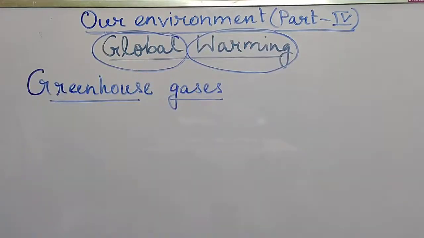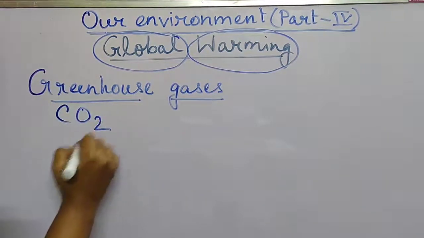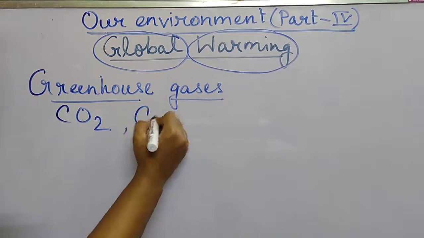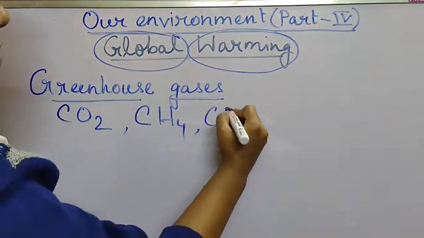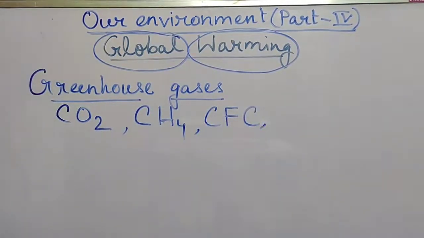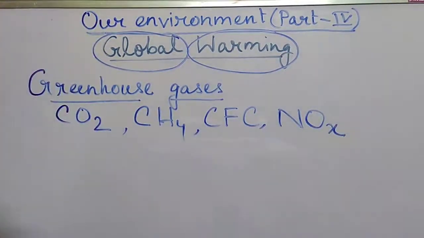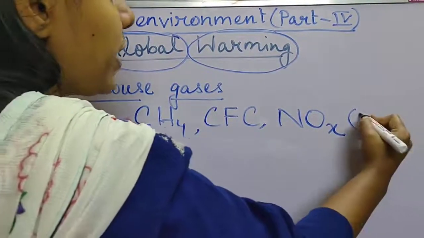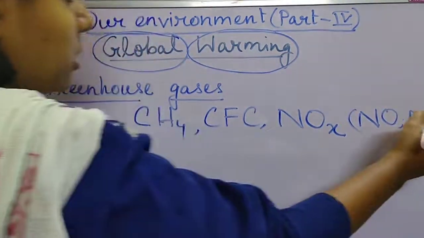So what are the examples of greenhouse gases? Many gases are present in the atmosphere and cause global warming. They are carbon dioxide, CO2, CH4, that is methane, CFC, that is chlorofluorocarbon, oxides of nitrogen, NOx, where x can be 2 or 3, also nitric oxide, nitrogen dioxide.